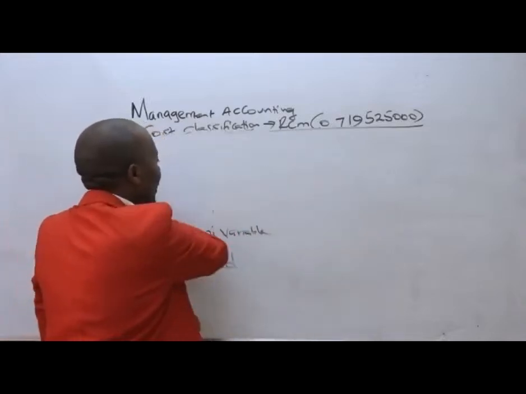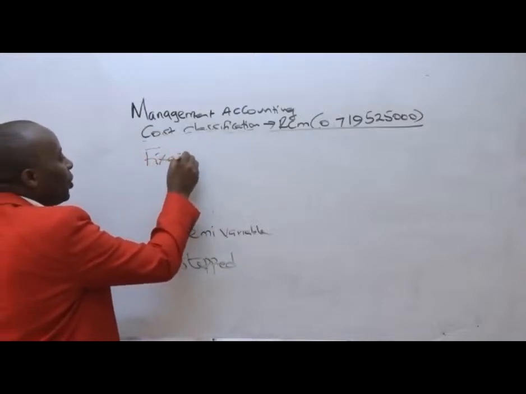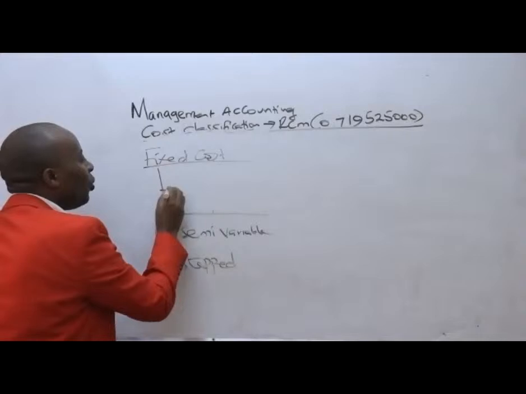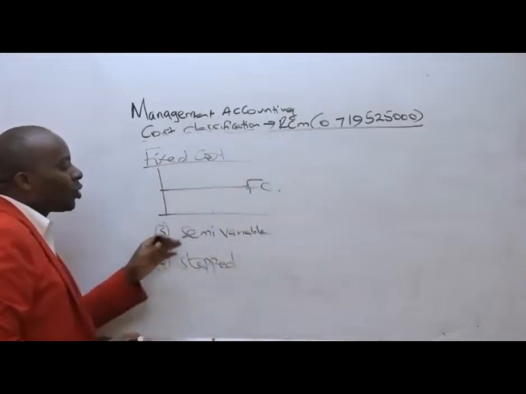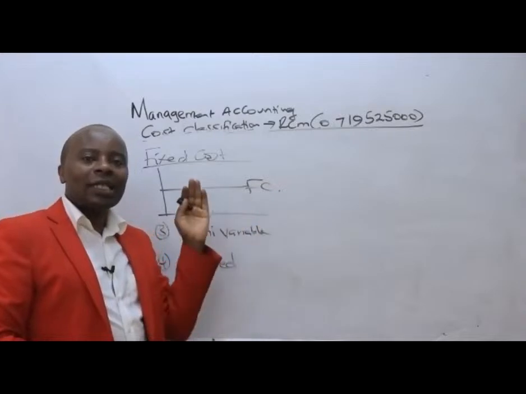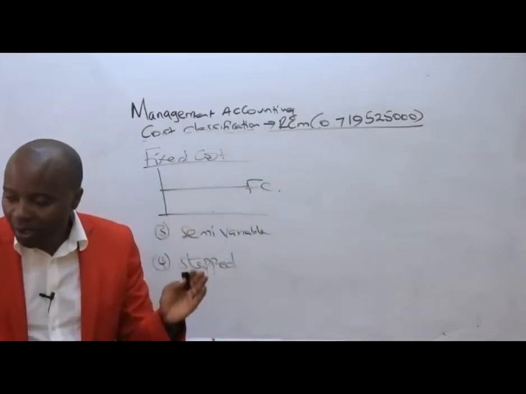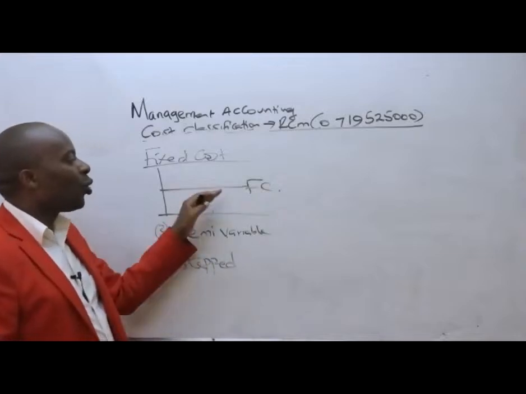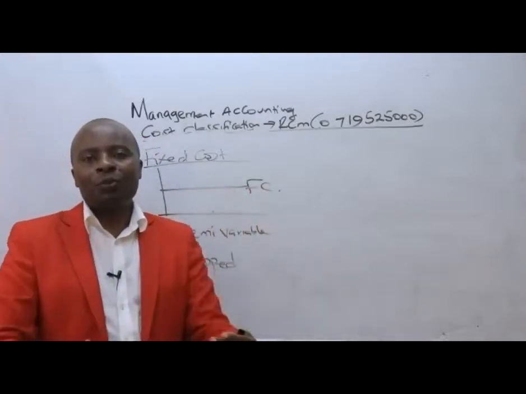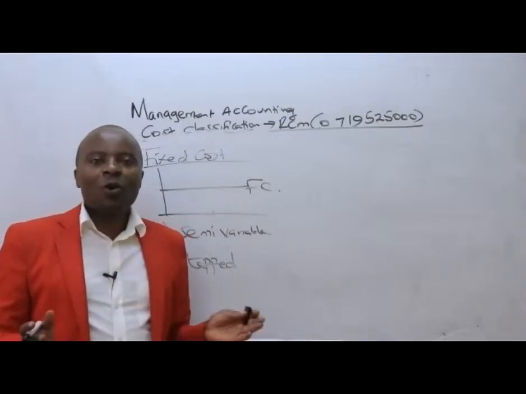From there, ladies and gentlemen, we have the fixed cost. As the name suggests, they behave in a funny way. For fixed cost, we will always have it remain constant, regardless of the output. It doesn't matter how many units you produce, fixed cost will always remain the same. For example, rent. It doesn't matter how many students we put in this room, rent will always be fixed.